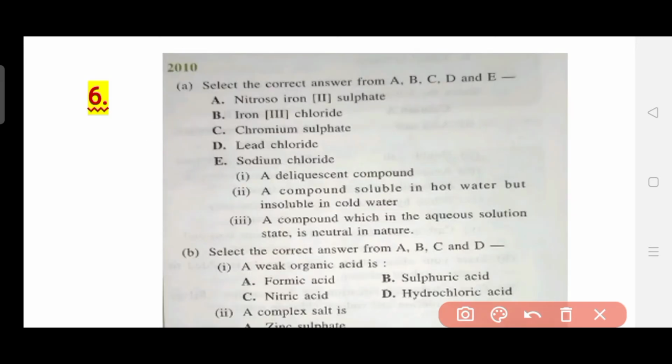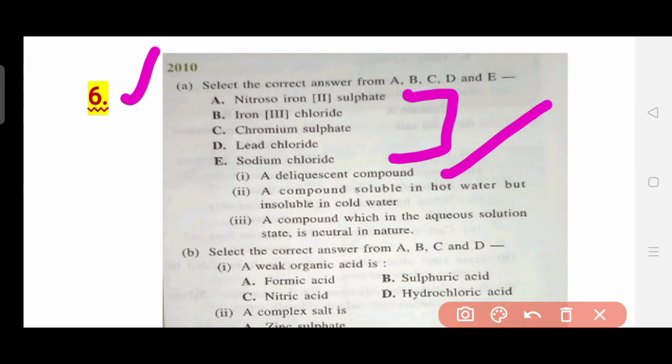Okay, now let's see the sixth type of question. This question was specifically asked in the year 2010. What happens in this type of question is that you are given 5 different compound names, and among them you need to state a deliquescent compound. The second question is a compound which is soluble in hot water but insoluble in cold water. This is a very important and famous question which has been asked 2 to 3 times.